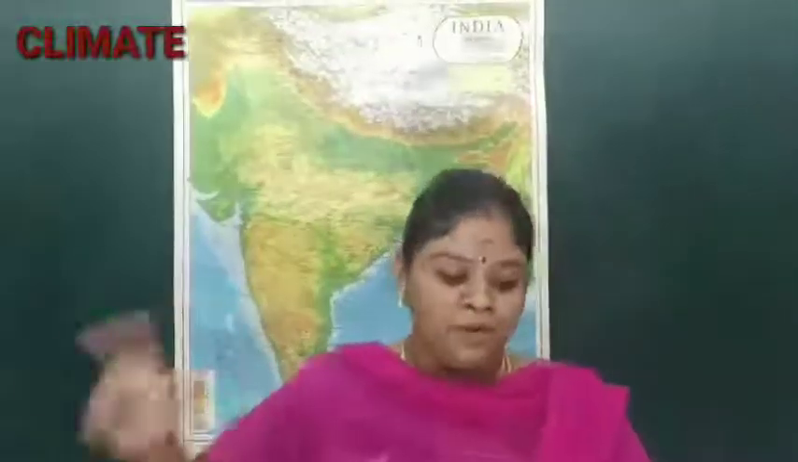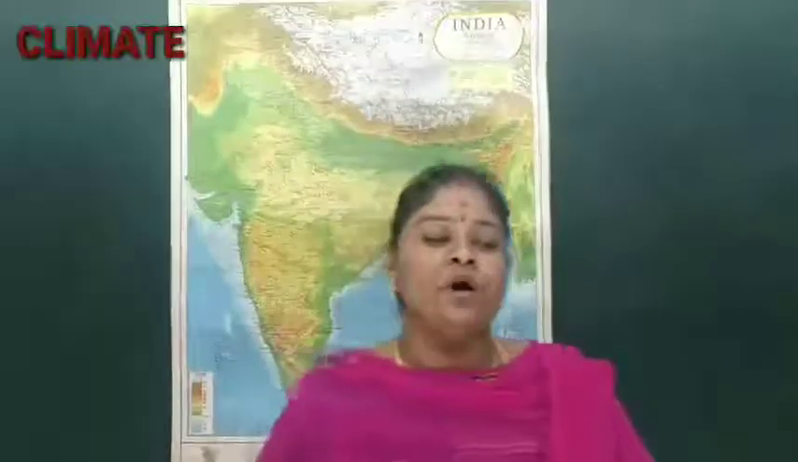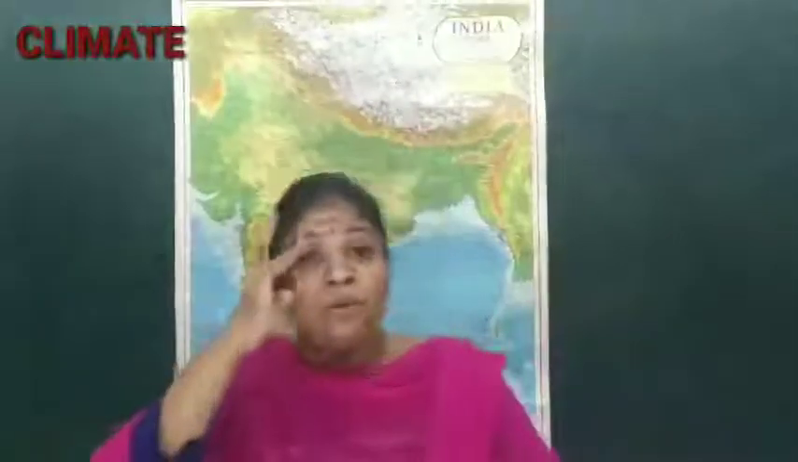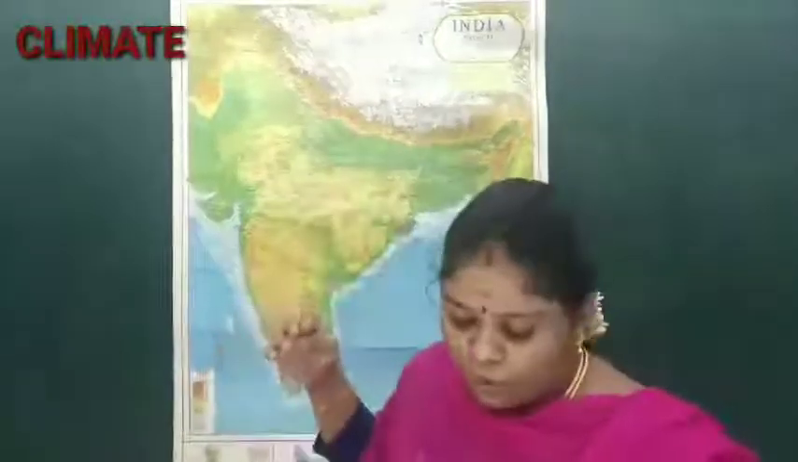Okay. Then next we will see the upper air circulation. So previously we saw pressure and the wind of the surface area, whatever is happening on the surface. So next we will see about the upper air circulation. We can find that the upper air will be circulating.